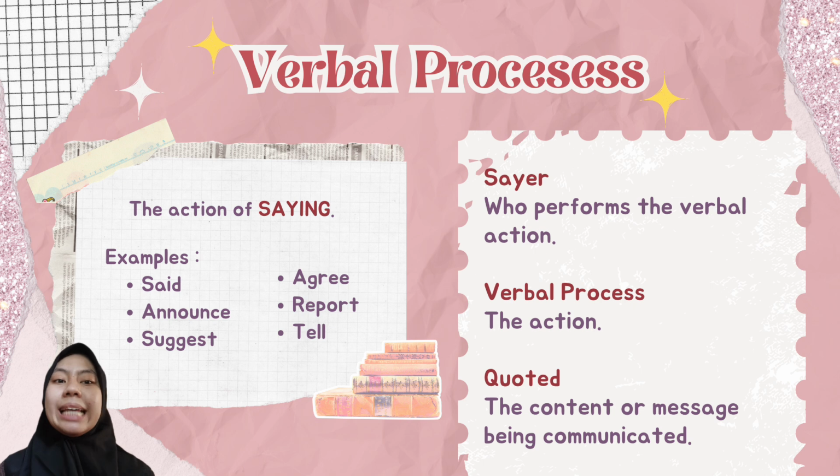Fifth is verbal processes. Verbal processes is the action of saying, like said, and verbs such as agree, report, tell, and others. There are transitivity structures in the verbal processes, namely sayer, who performs the verbal action. Second is verbal process, the action itself, and also verbiage, or the content or message being communicated.